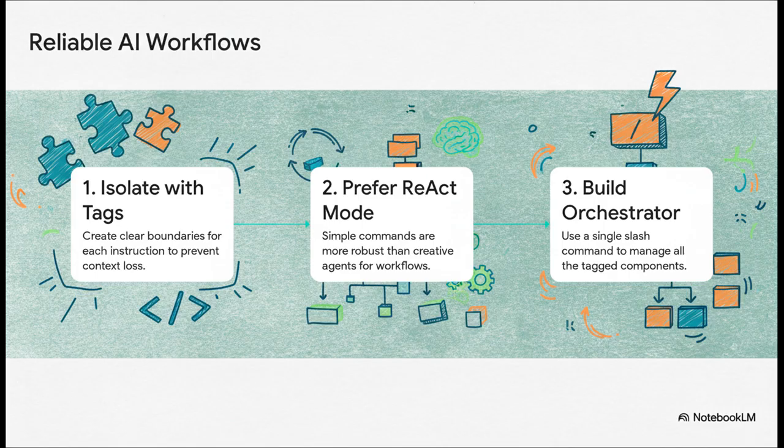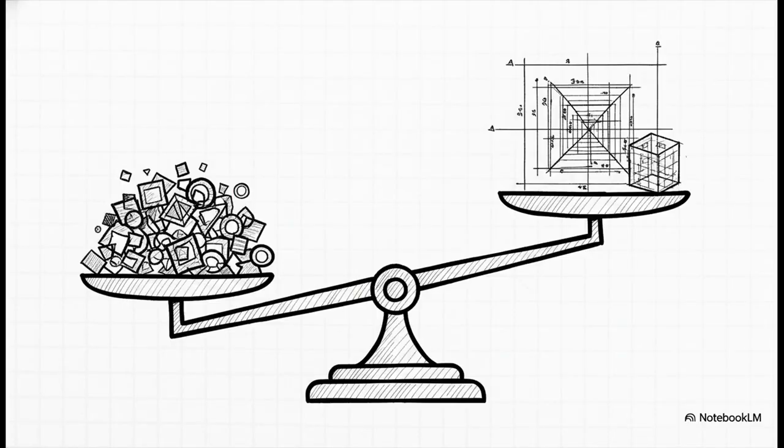Second, for these step-by-step tasks, you're better off with the predictable React mode. And third, use one main orchestrator prompt to manage all those tagged up parts. Look, if you take away just one thing from all of this, let it be this. When you're writing prompts for an AI, how you ask is every bit as important as what you ask. The structure of your request, literally, can be the difference between complete failure and total success.